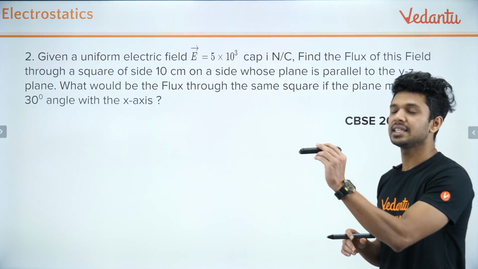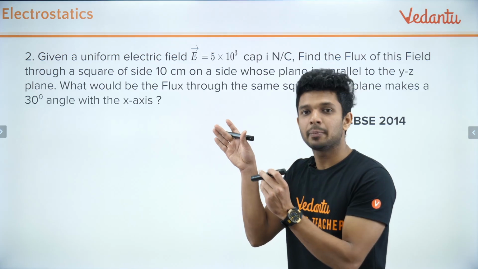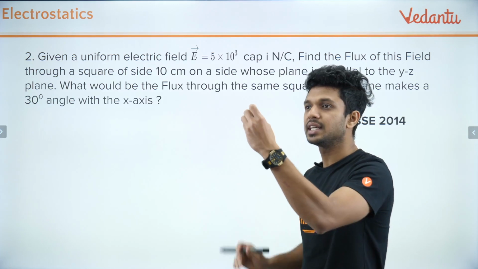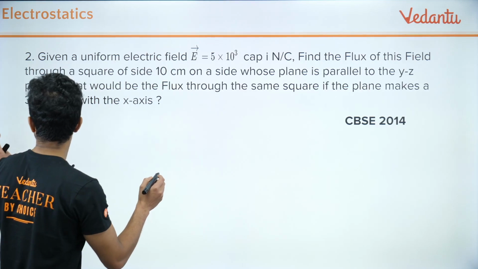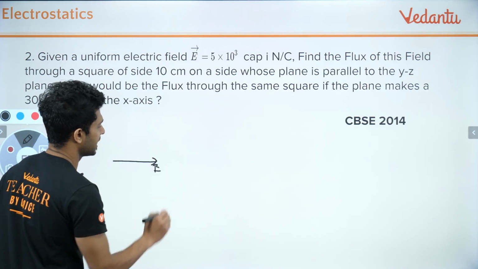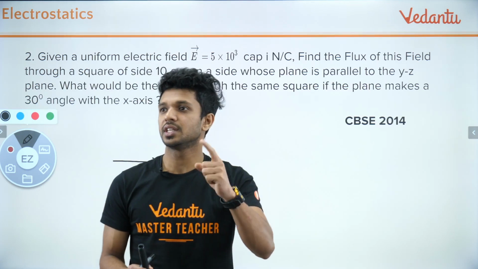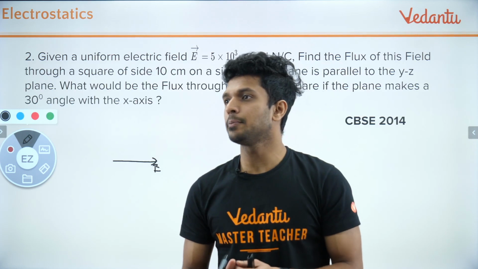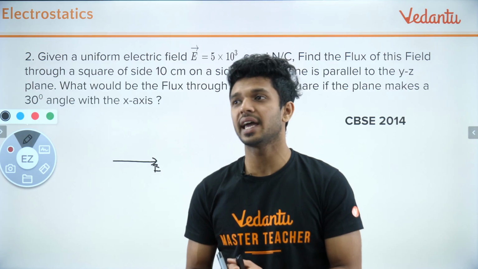So the electric field is in which direction? The i direction. The electric field is in the i direction and the plane is the YZ plane, which means both of them are perpendicular to each other. Yes or no? Think that this is the x-axis, and the electric field is present in this particular direction with the given value, and they are asking about a plane or surface. So they are asking what would be the flux through the same square if the plane makes a 30-degree angle with the x-axis.